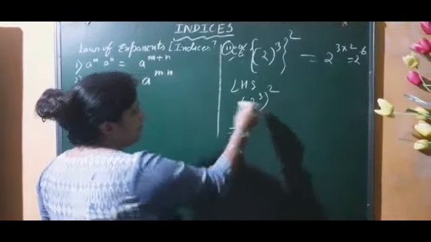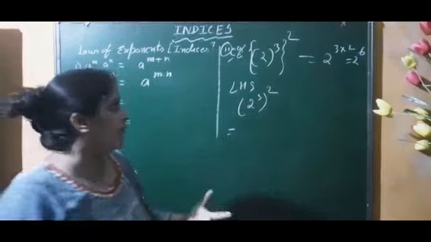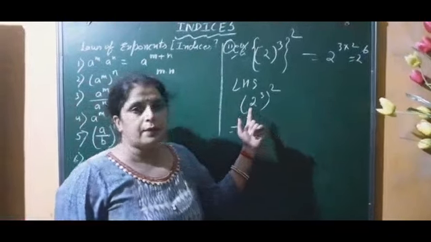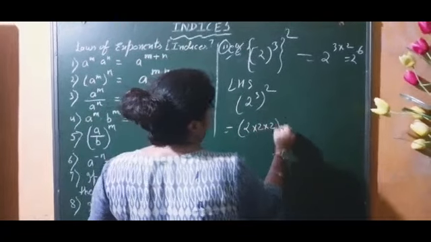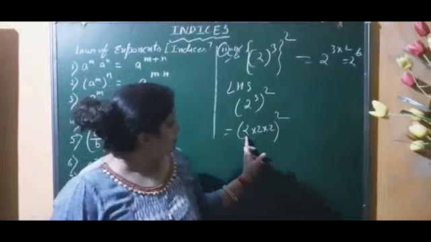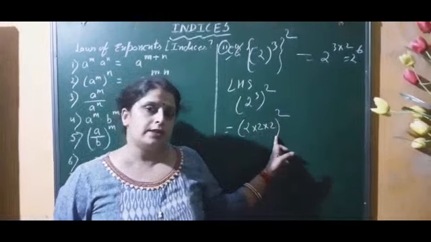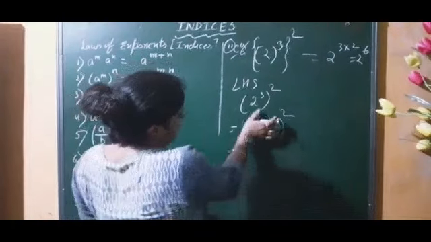Okay, so if I want to open it, first of all, as my Bodma says, we have to solve the bracket part. That is 2 into 2 into 2, whole square. Power 3 was written there, so I have repeated 2 three times, that is thrice, and power 2 is at its own place. Now this thing twice.